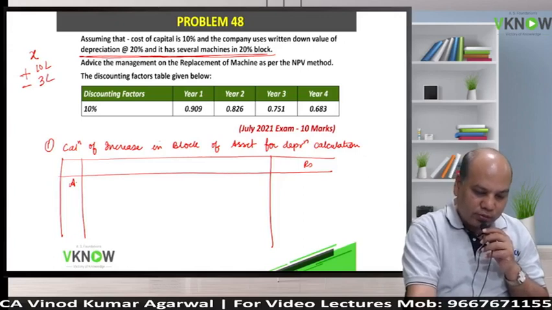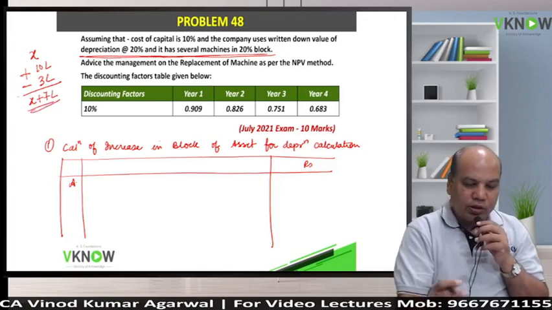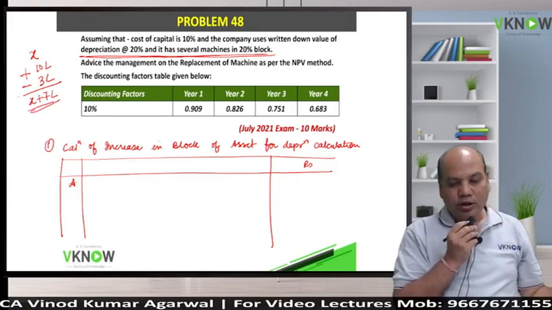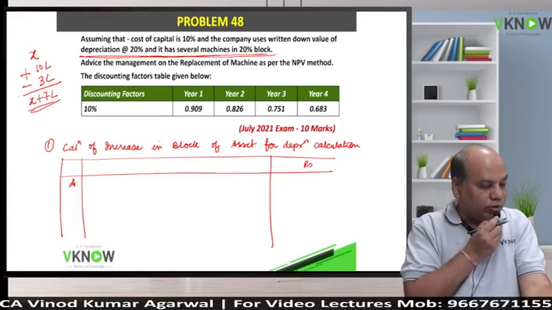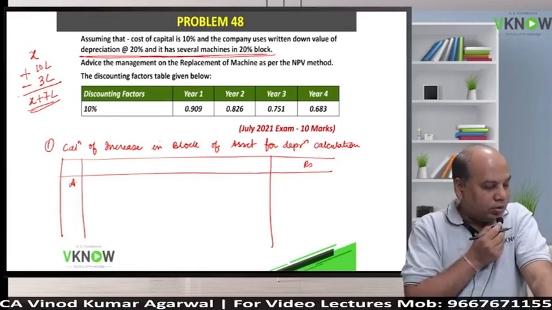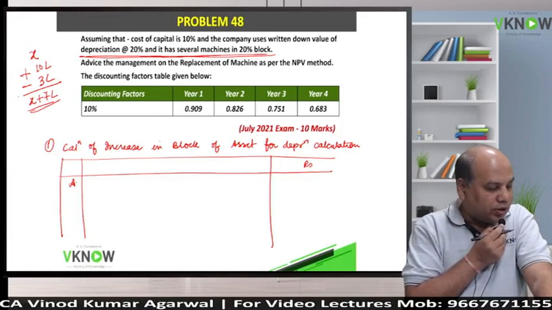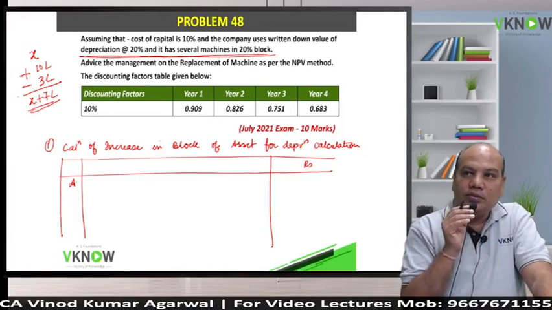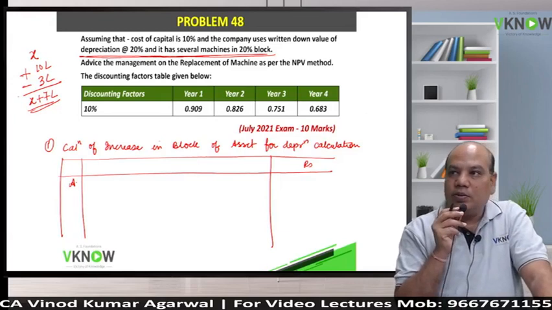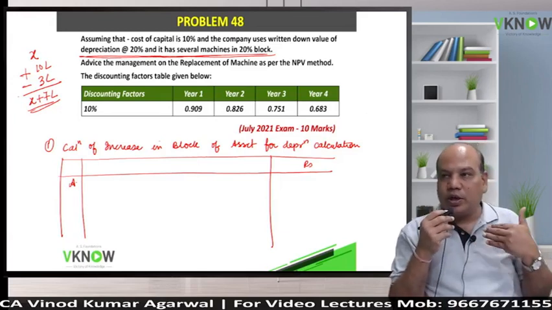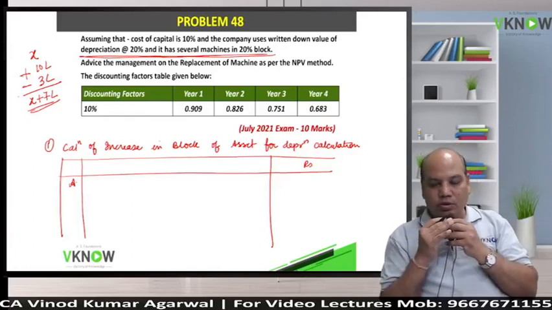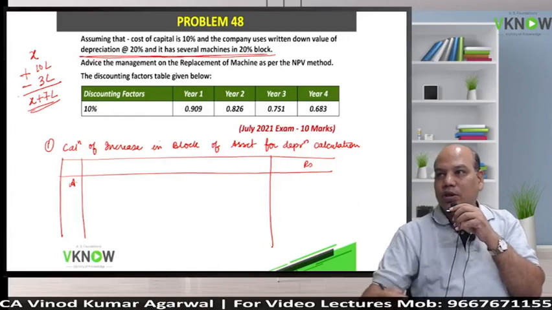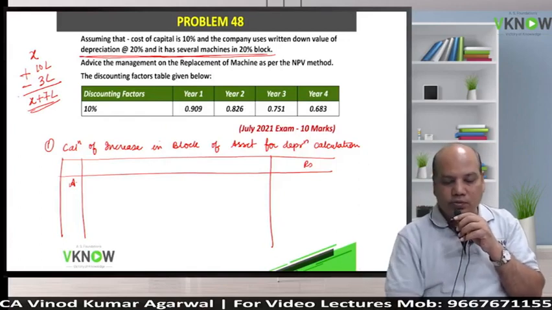That is the current value. So your block of asset will become X plus 7 lakh. Earlier it was X, now it is X plus 7. So by what amount has the block value gone up? 7 lakh. So we will get additional incremental depreciation on 7 lakh. Our decision to replace will give us more depreciation on 7 lakh rupees.